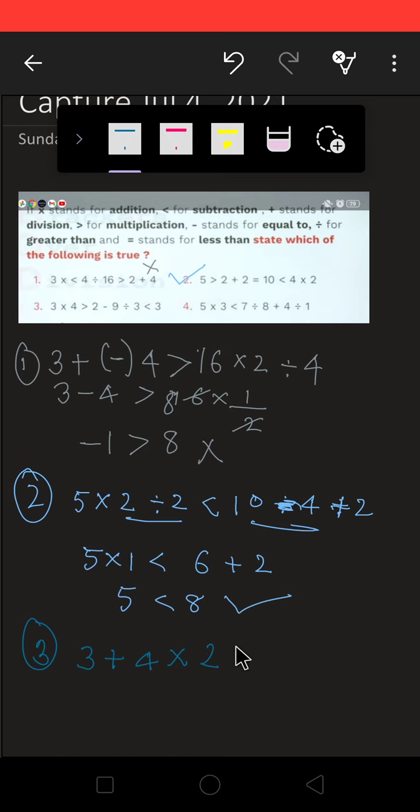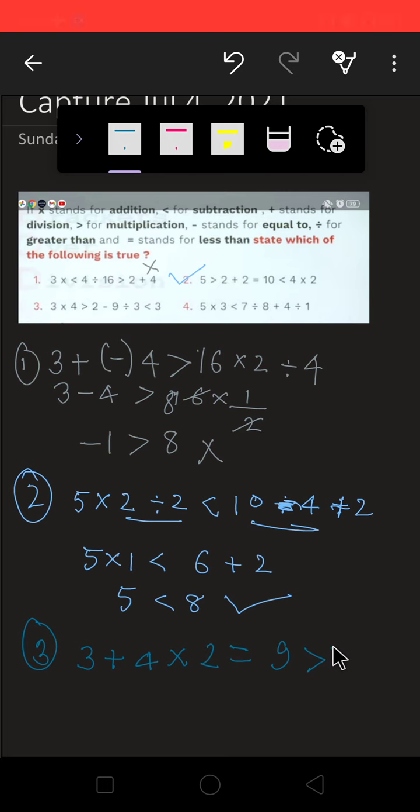Subtraction, less than for subtraction, plus for division, greater than, and minus stands for equal to. Division stands for greater than, and plus stands for division.